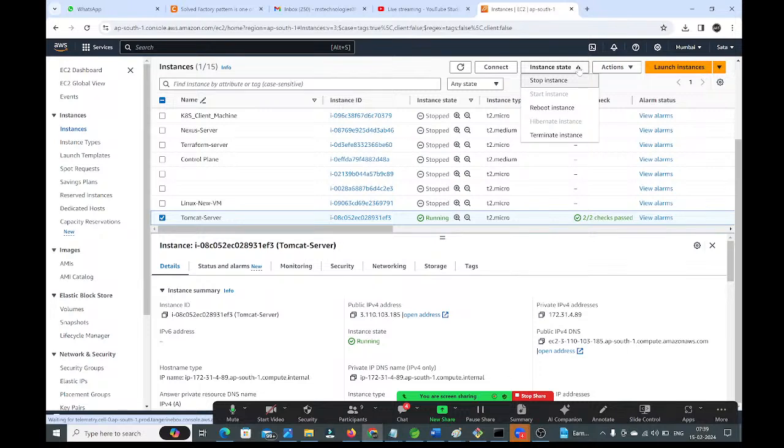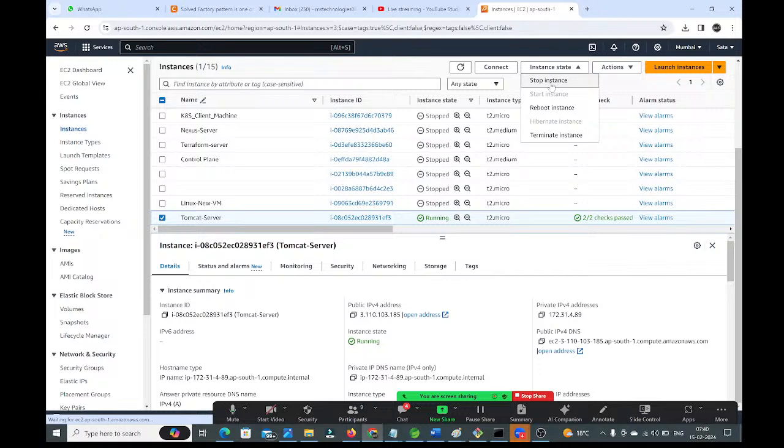Once your practice is completed, how will you stop the virtual machine? Select that virtual machine and go to instance state. Here you can see the option to stop the instance. Select the virtual machine which you need to stop, go to instance state, and click on stop instance. Your instance will be stopped.